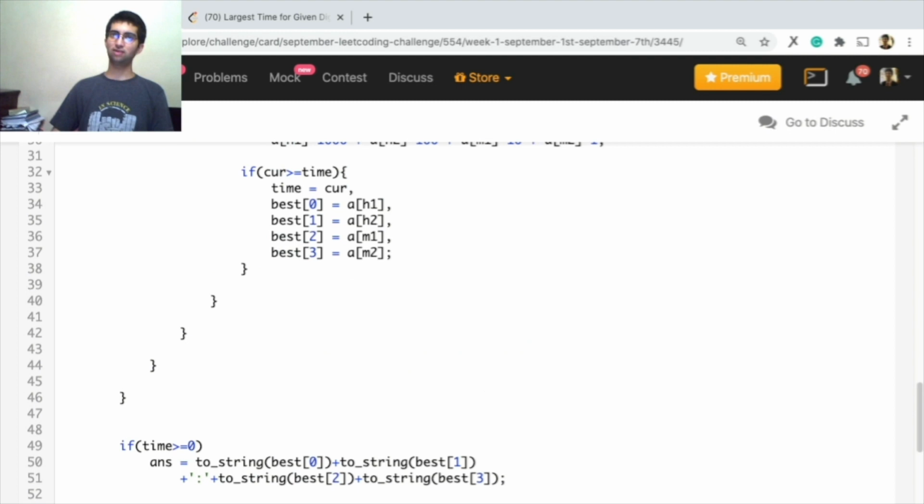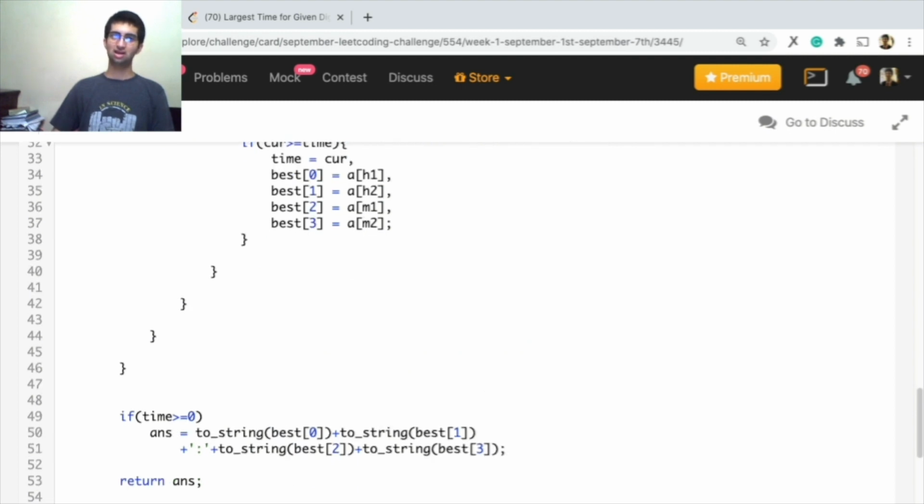Now, anytime you get a good time, in the end I just check if the time is -1, meaning I did not find anyone, and otherwise I'm using the toString function to make each character, so that is h1, h2, m1, m2, to avoid that error of getting the 0. Now this is accepted and